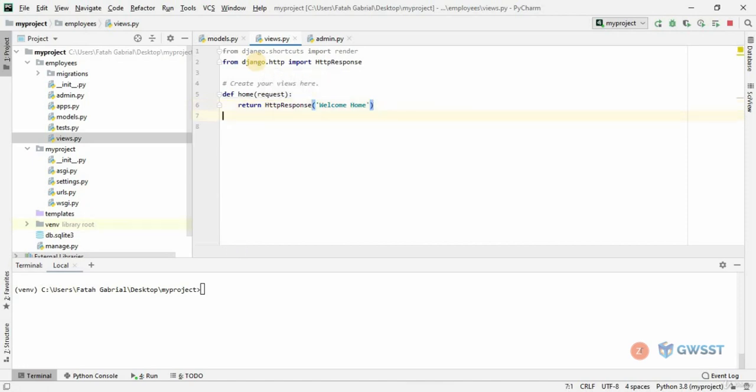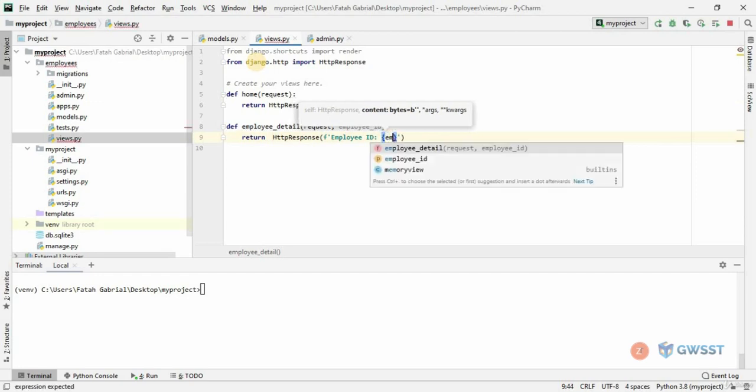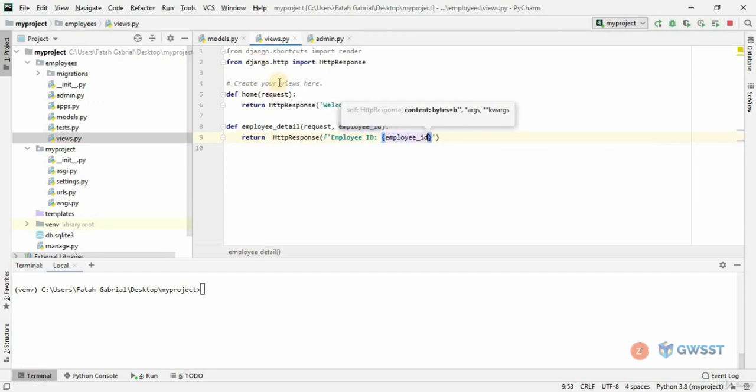Let's save that. I'm going to create another one, and I'm going to call this employee_detail. Now this will also take in a request, and it will also take in an employee ID. In here we're going to return an HttpResponse with an f-string, and here we're going to say "employee ID is" employee_id. Save that.